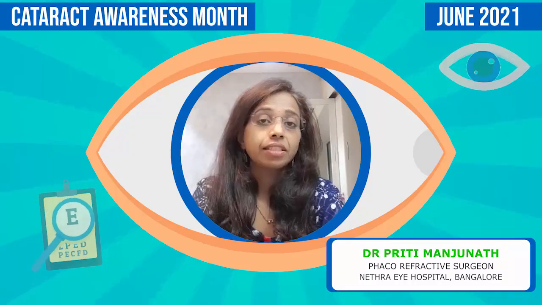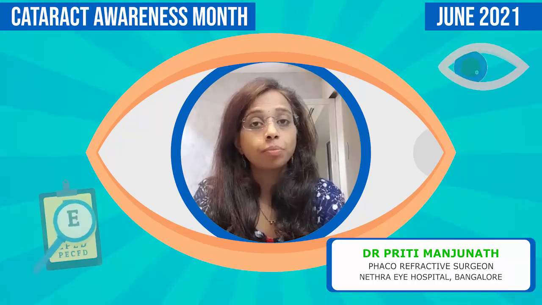Cataract is a clouding of the crystalline lens. The lens is a structure placed behind the colored part of the eye, that is called the iris, and this lens helps to focus the light rays entering the eyes and form clear images on the retina. When this lens gets clouded, the condition is called cataract.